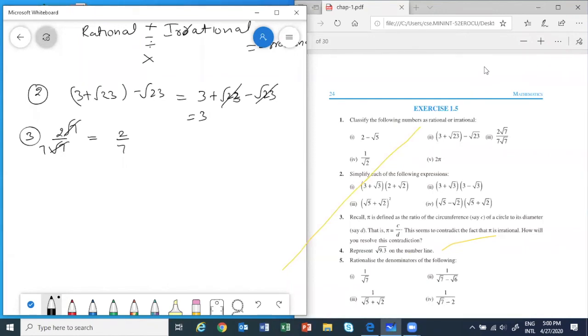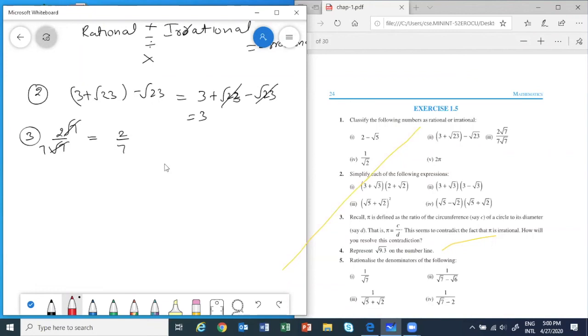Ma'am, but according to BODMAS, we need to add first, right? No, Tasneem, how can we add 3 plus root 23? We won't be able to add, right? Because root 23 is an irrational number. So we just have to open the bracket. You are correct that if we are using BODMAS we add, but because one of the numbers is a radical, we won't be able to add it, right? Yeah, Tasneem, just understand.